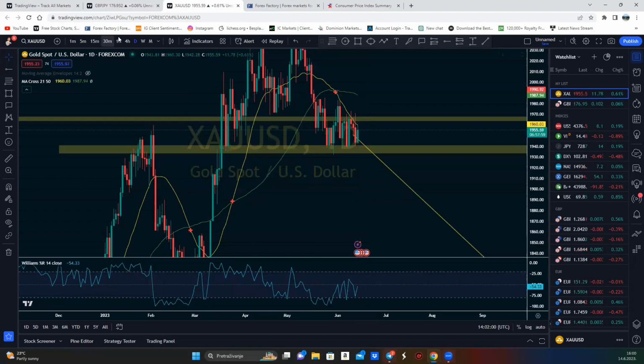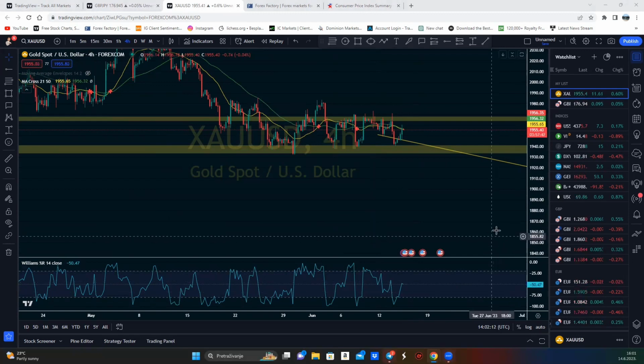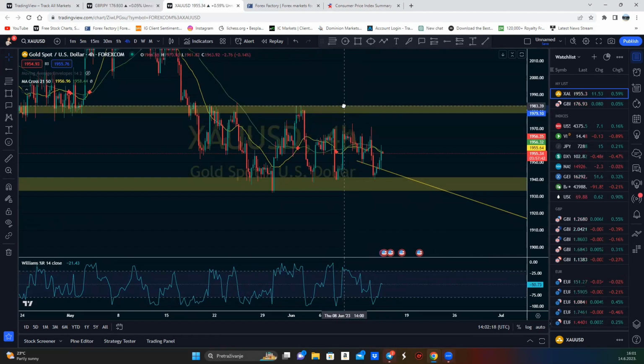If the Fed makes a pause now, what would be the reaction on gold? Do you think it will stay in the range? After the news comes out, I believe at 8 p.m., the gold will not move because the market participants have already priced in. Do you know what priced in means? Yeah, it means that it already happened, the market already expected the news, and it already acts accordingly to the news that's going to happen. True. A lot of people who trade actually don't know what pricing in means. So that's really important to understand.